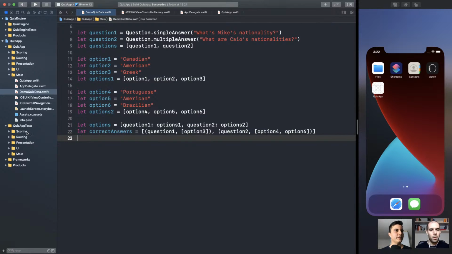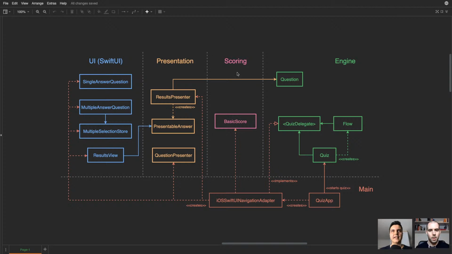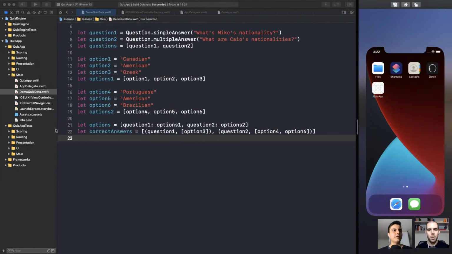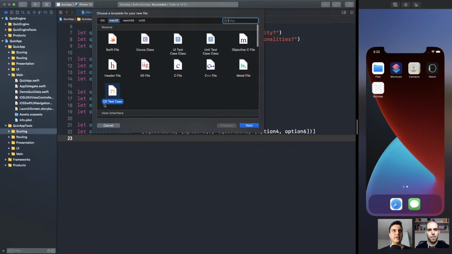Okay, let's create a test file. But where? Where should we do it? We don't have a domain layer yet. But we have this scoring layer where we have the basic score, which is kind of a domain layer because the scoring mechanism is based on some rules, right? So for now, let's use the scoring folder. We can later extract it to another module, to another framework or package, and also give it a better name. For now, let's do it here.